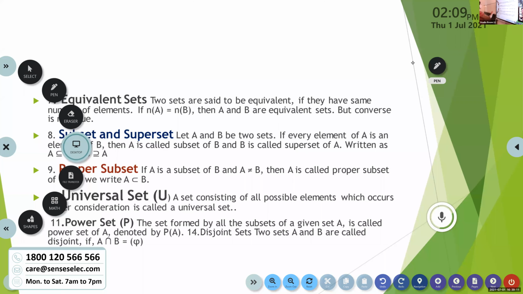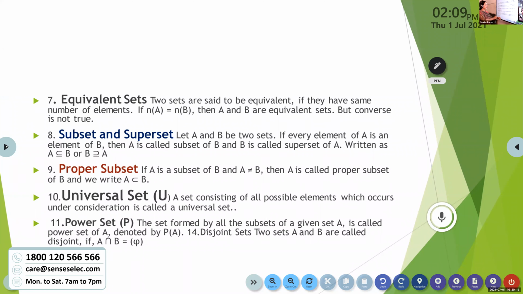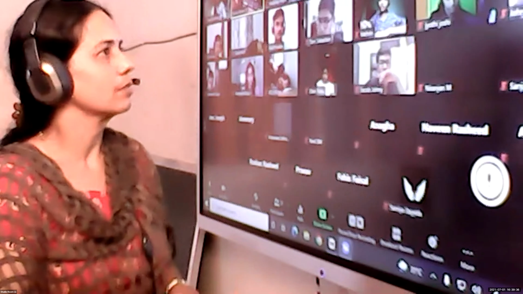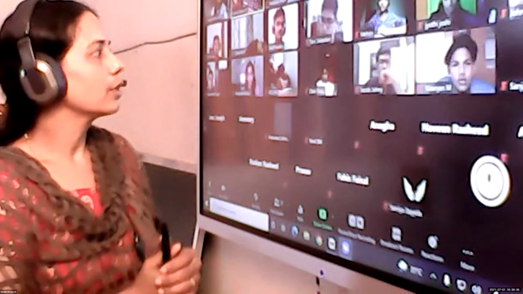Okay, children, listen. What is a universal set? A set consisting of all possible elements which occur under consideration is called a universal set. In the previous period we were discussing the universal set. We were given the set A, a set of all squares, and we were asked to find the universal set.